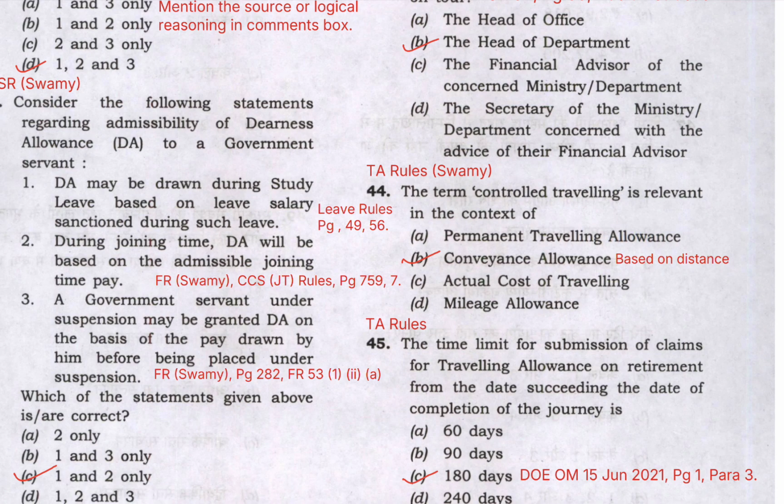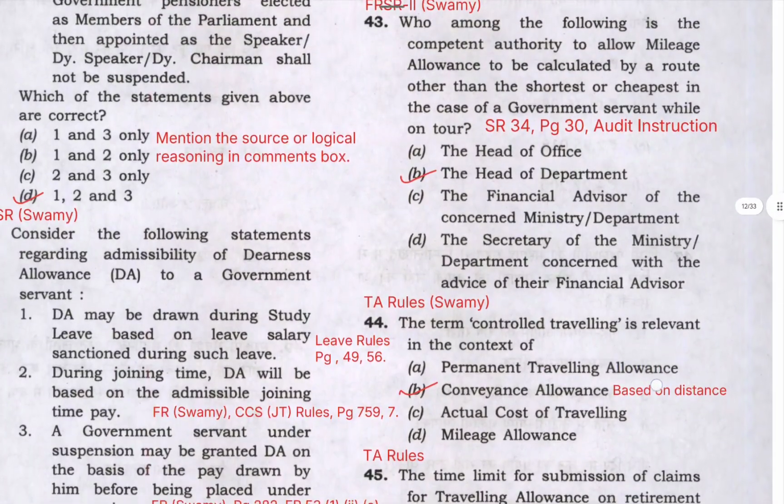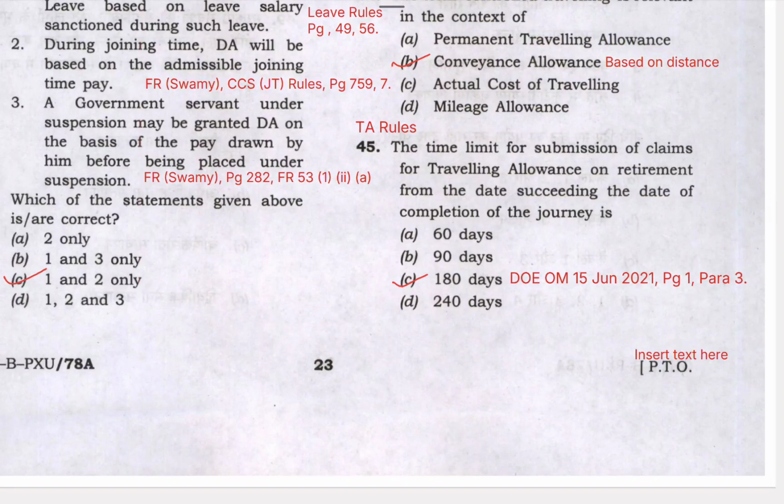In case of permanent traveling allowance, a fixed component is given irrespective of distance. And option C, actual cost of traveling, it is based on a journey. In individual case, the actual cost will be calculated and that will be reimbursed or paid by the government. In case of D, mileage allowance, it is also given when own car or taxi is used to cover the cost of transportation based on the route. So let's move to the next question, 45.